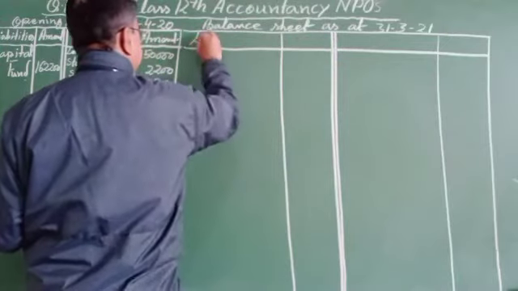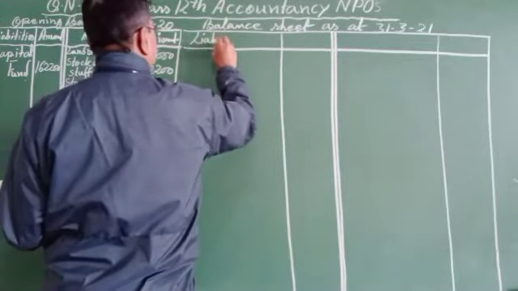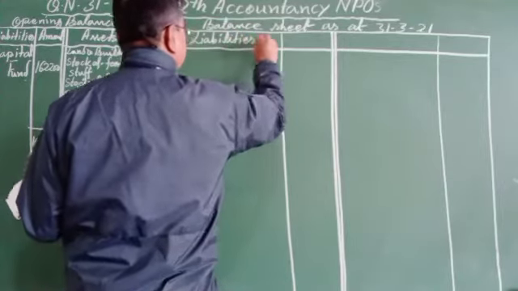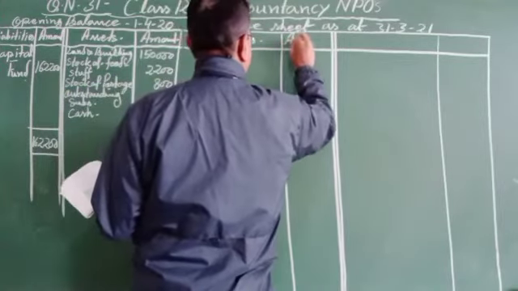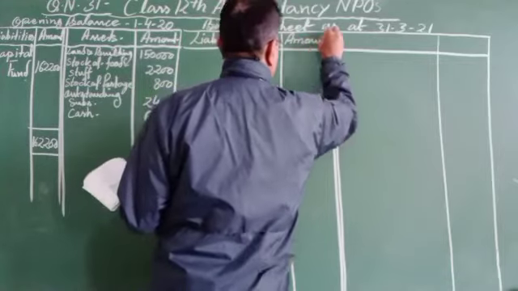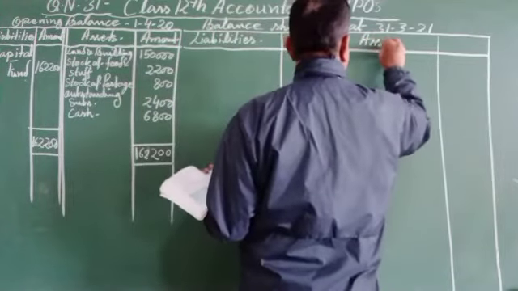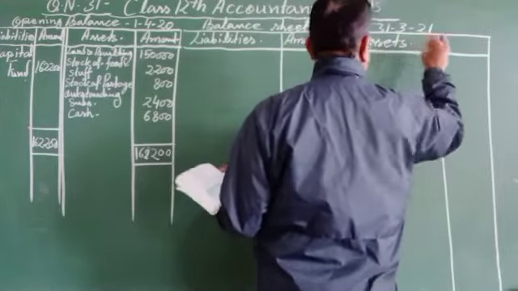That is liabilities, amount, assets, amount.